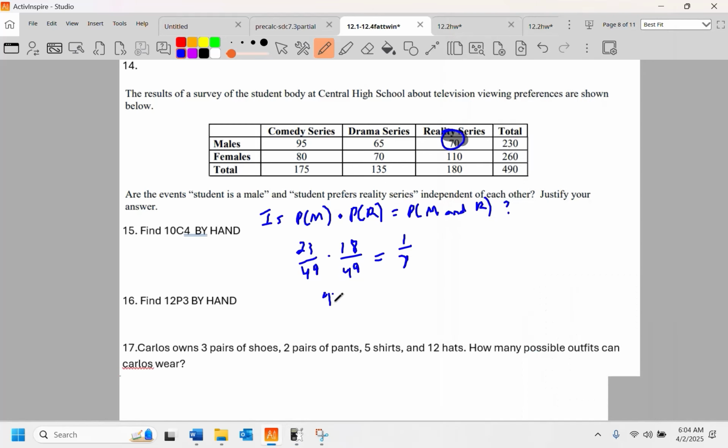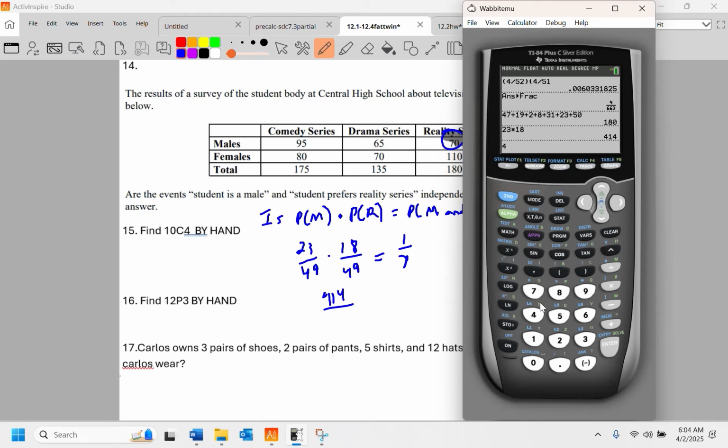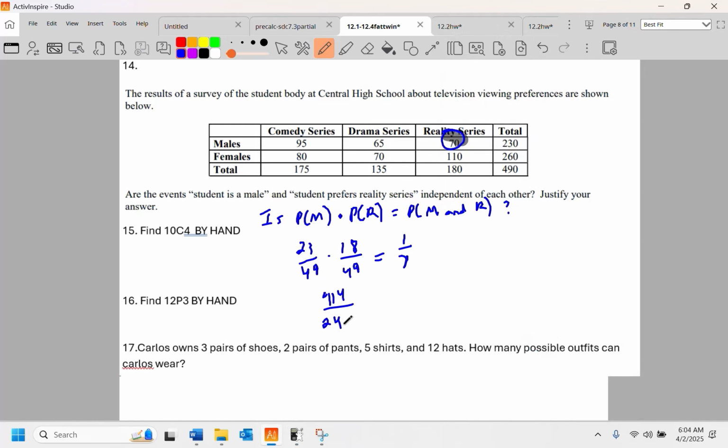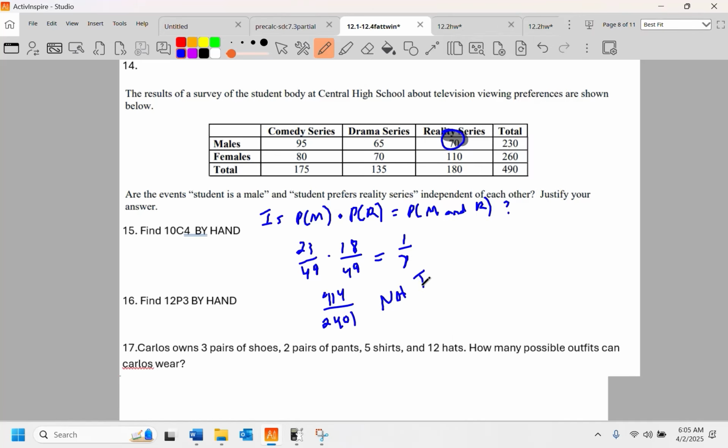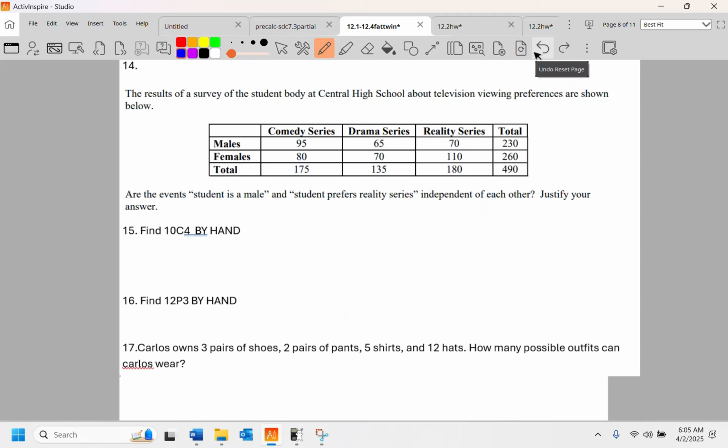I got a 414 up top. Bottom's 49 times 49, 2401. Nope. So not independent, because these two didn't match. All right, moving forward. And I know those are going to be rough on kids. It's not just knowing a formula, understanding what the formula is useful for.